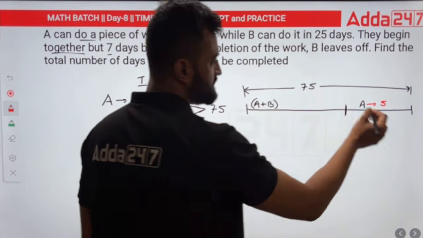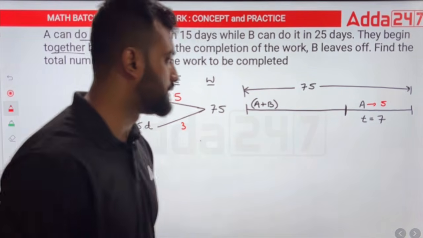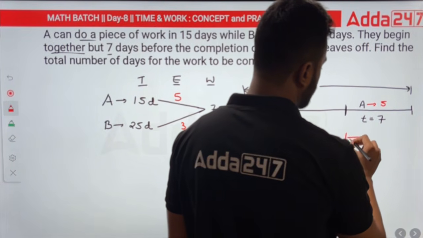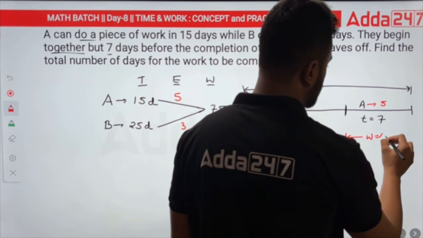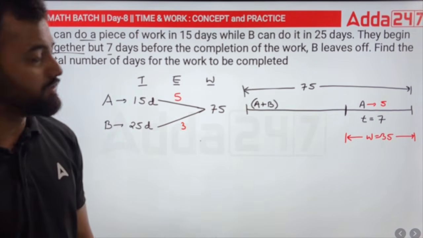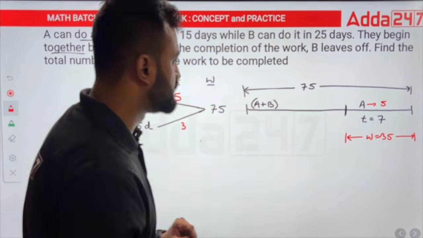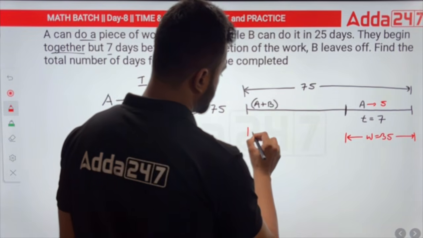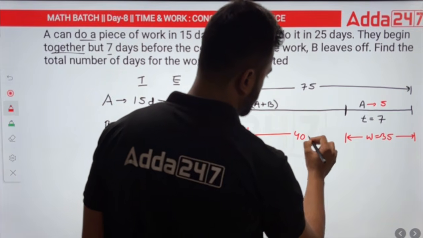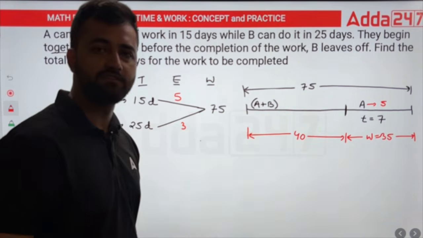So we have efficiency, we have time, we can get the work. What will be the work? The work would be 5 into 7, 35. So in this part, 35 work has been completed, by A alone. So the remaining work will be how much? Remaining work will be 40. Because 35 plus 40 is 75.